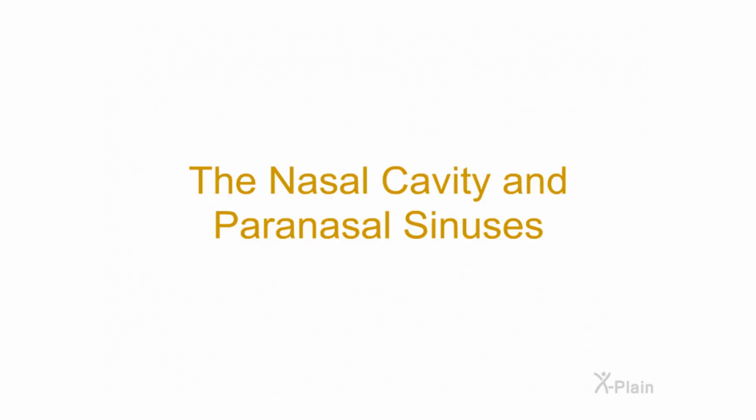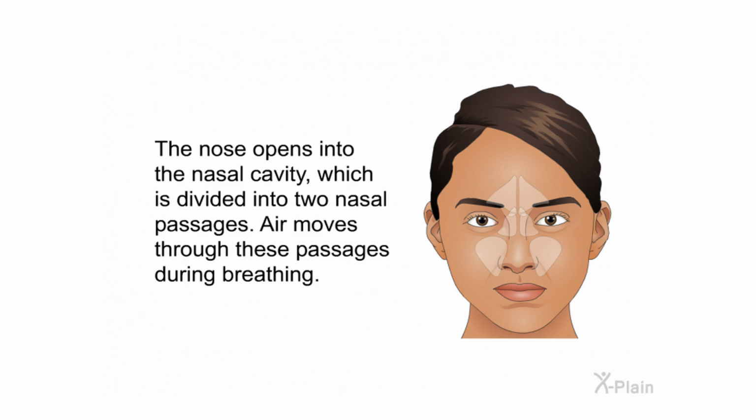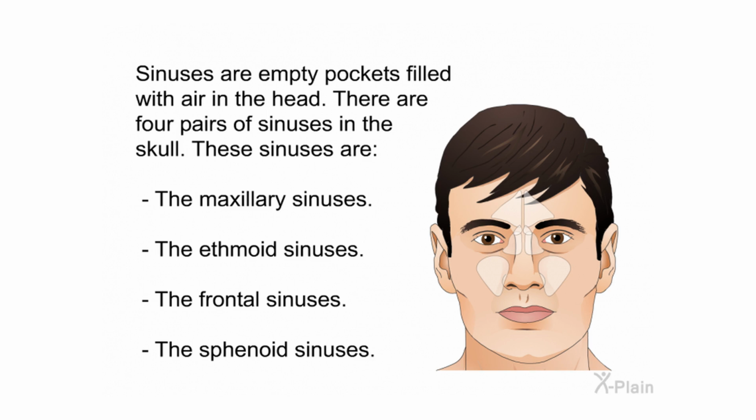The nasal cavity and paranasal sinuses. The nose opens into the nasal cavity, which is divided into two nasal passages. Air moves through these passages during breathing. Sinuses are empty pockets filled with air in the head. There are 4 pairs of sinuses in the skull. These sinuses are the maxillary sinuses, the ethmoid sinuses, the frontal sinuses, and the sphenoid sinuses.